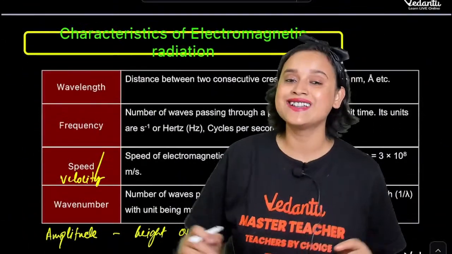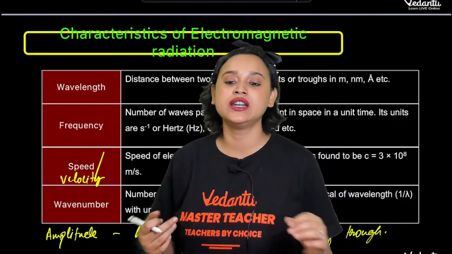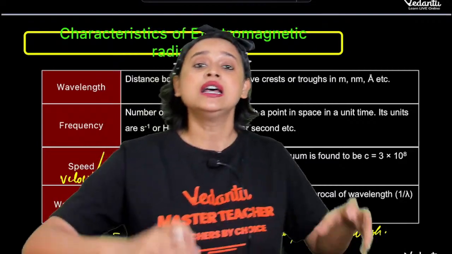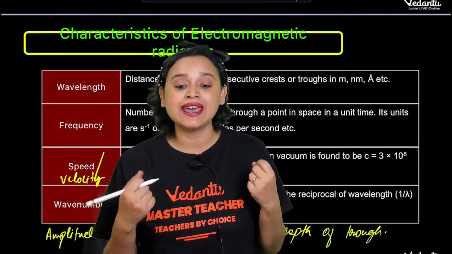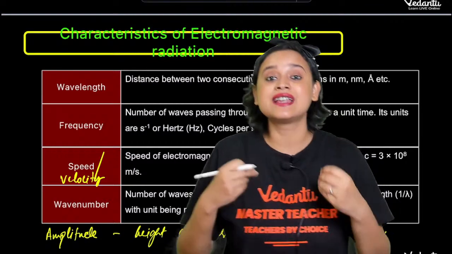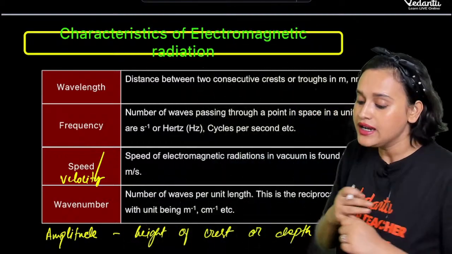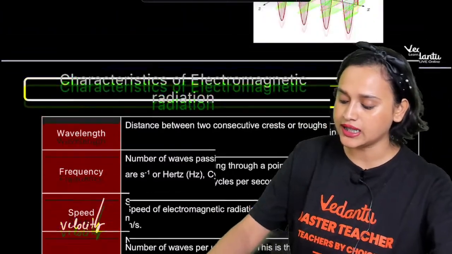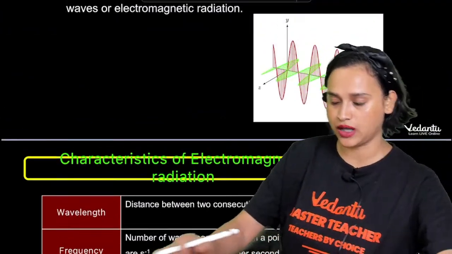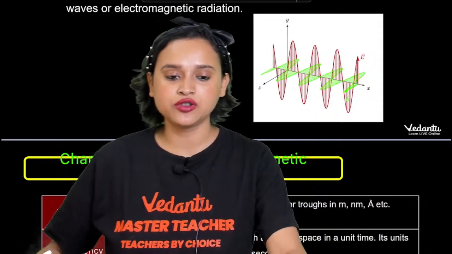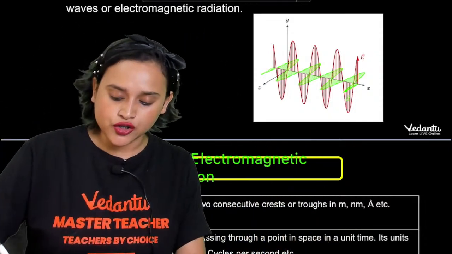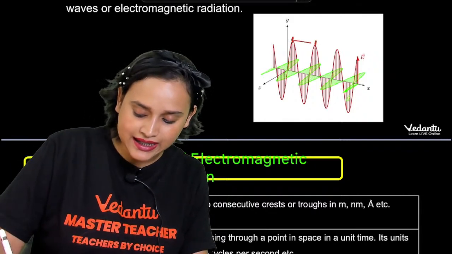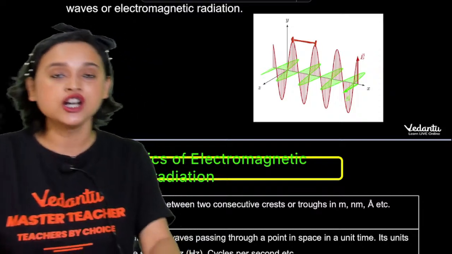Now, what we need to understand are the characteristics of electromagnetic radiation, that is, some properties that they exhibit. Number one is wavelength. So what is a wavelength? Come to this picture: from this wave to this wave, this distance is called your wavelength.